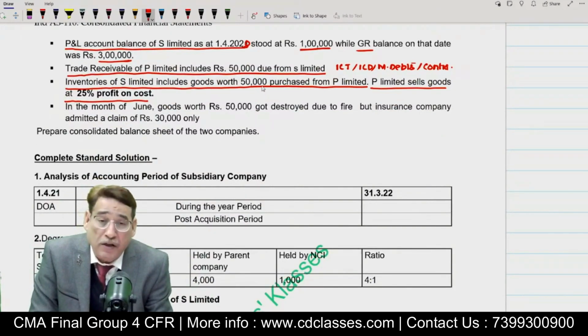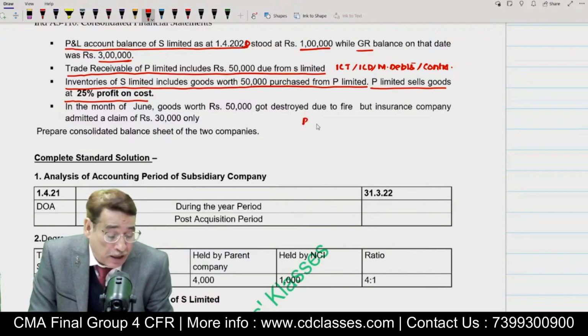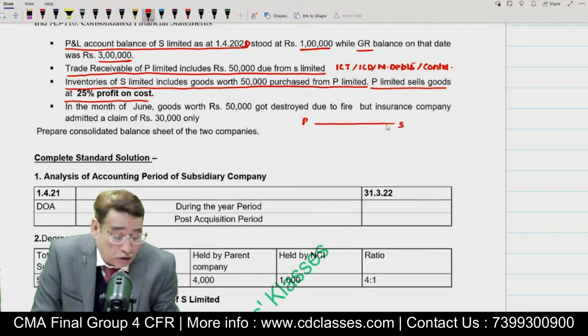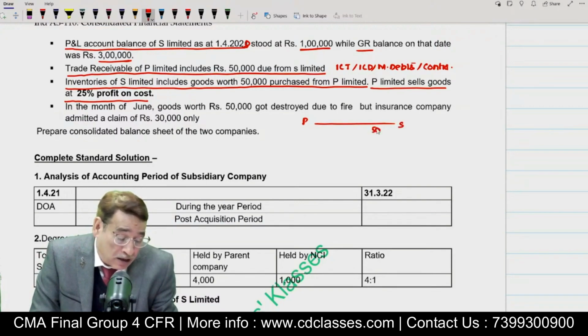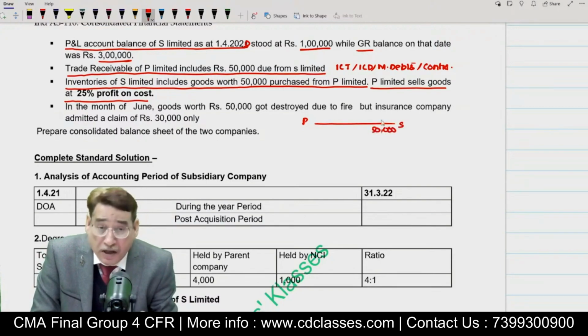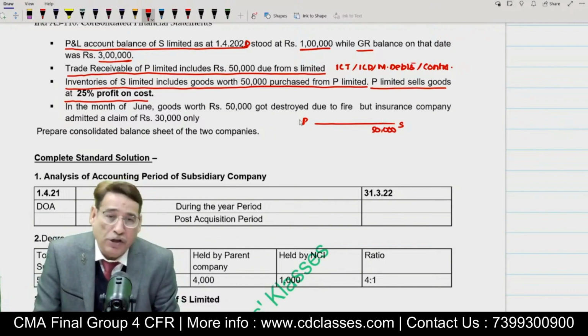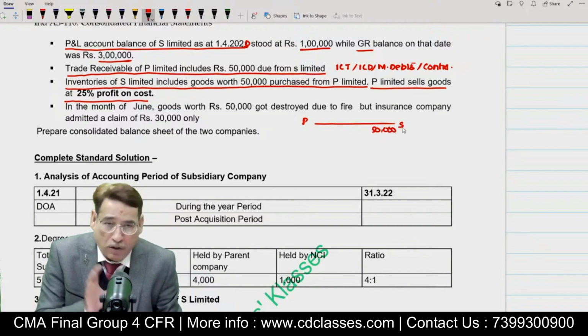Inventories of S Limited include goods worth rupees 50,000 purchased from P Limited. What does it mean? It means that P Limited, that is the parent company, must have sold inventory to S Limited worth rupees 50,000, and this inventory must have been sold on credit. How did I conclude it? It is given in the question that the parent has sold 50,000 worth of inventories to S Limited.